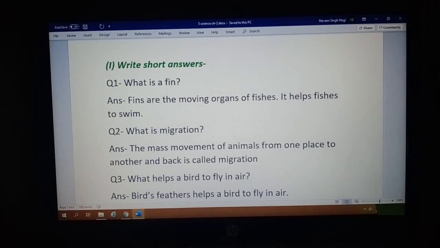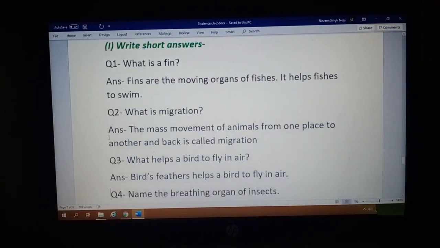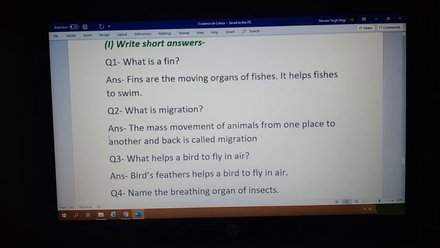Now come to question number 2, what is migration? That is a very important question related to this chapter, and many times I have explained the term migration to you. The answer is: the mass movement of animals from one place to another and back is called migration.